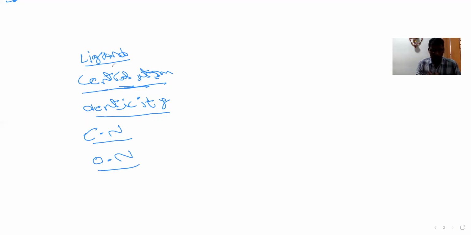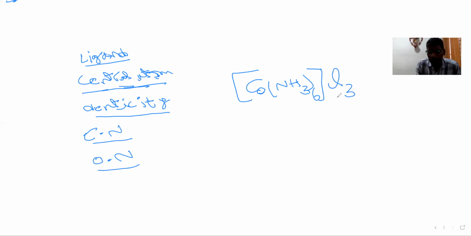What is a ligand? A ligand is a molecule of negative charge or a neutral molecule present inside this square bracket, whereas the central atom is any d block element inside this square bracket. For example, I'm writing here one complex, Co(NH3)6 Cl3.